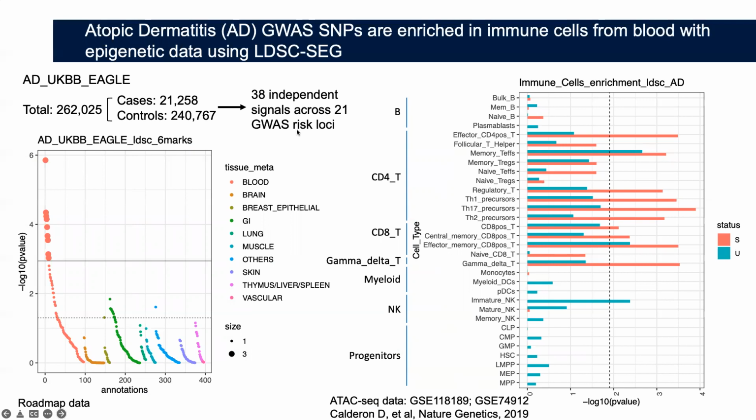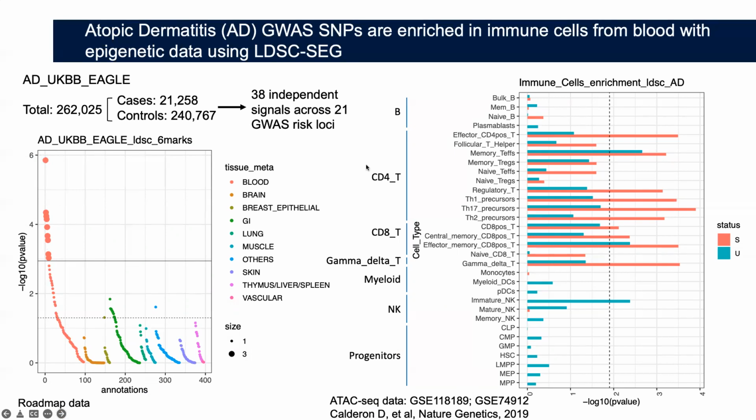As for epigenetic annotations, we tried both Roadmap data and also ATAC-seq data isolated from peripheral blood from healthy donors. On the left is the Roadmap results. Each dot is a sample, and the different colors correspond to different tissues. As you can see, the only ones that are considered significant all come from blood.